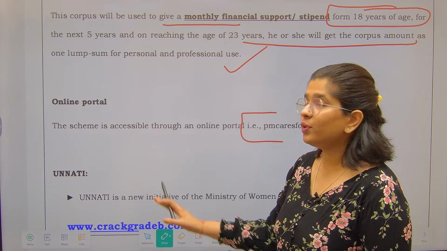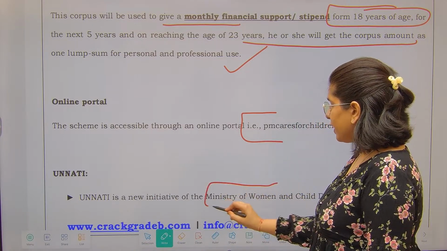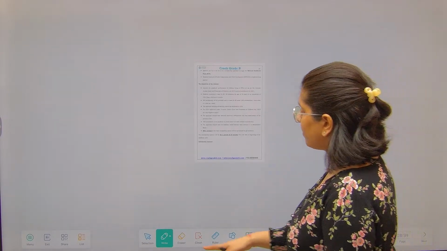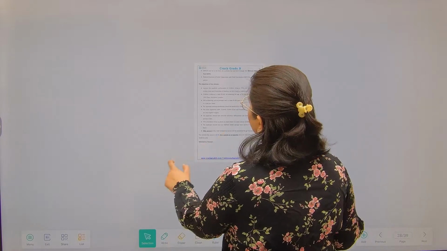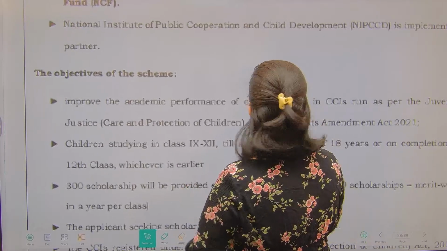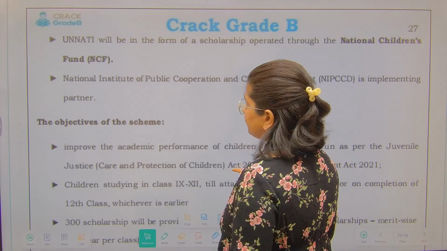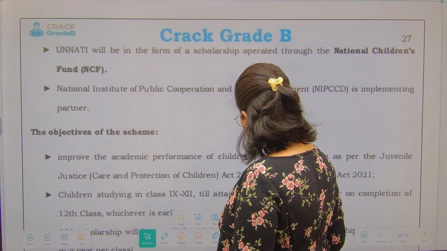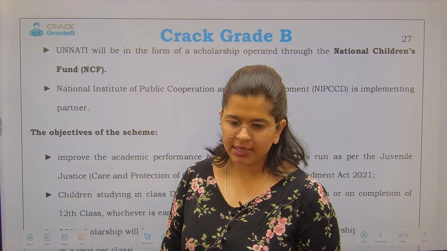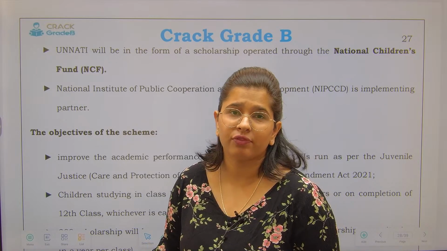Now the next scheme is the Unnati initiative. We are going to see this. It is a new initiative of, again, the Ministry of Women and Child Development. Right now, because we are reading about the Ministry of Women and Child Development, it is easier for you to remember. But remembering it in the examination is the most crucial part that we should be looking forward to. Now, one by one, I have oversimplified it, right? So you will just have a look at that information, that is what is crucial for you.